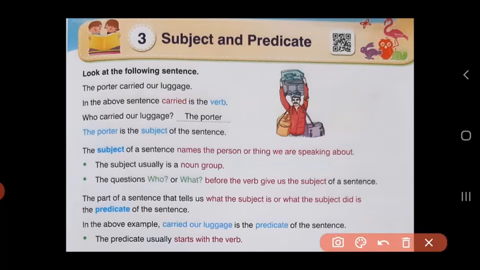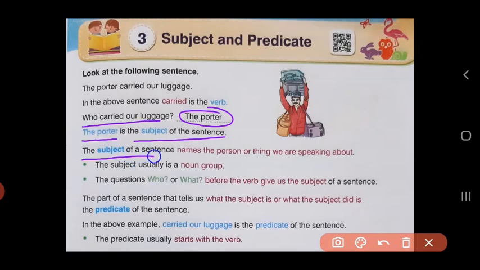Now children, which is the verb in this sentence? Verb means the action that the person is doing. So here the verb is carried because this is what the porter is doing. So in the above sentence, carried is the verb. Now you have to ask the question, who carried our luggage? What will the answer be? The porter. So the porter is called as the subject of the sentence.